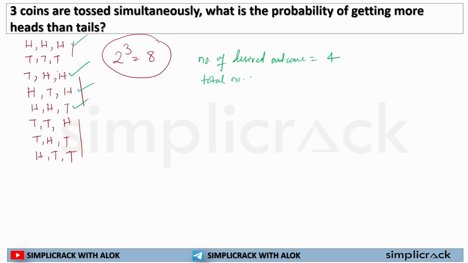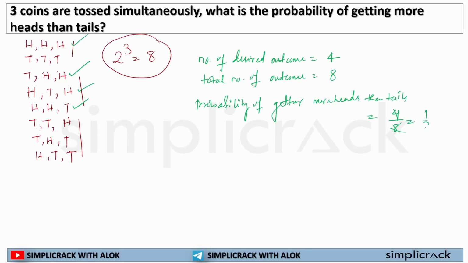Total number of outcomes is 2 to the power 3, that is 8. So the probability of getting more heads than tails will be 4 by 8, or if I solve it, 1 by 2. So 1 by 2 is the probability of getting more heads than tails if 3 coins are tossed simultaneously. I hope this is clear to each and every one of you.